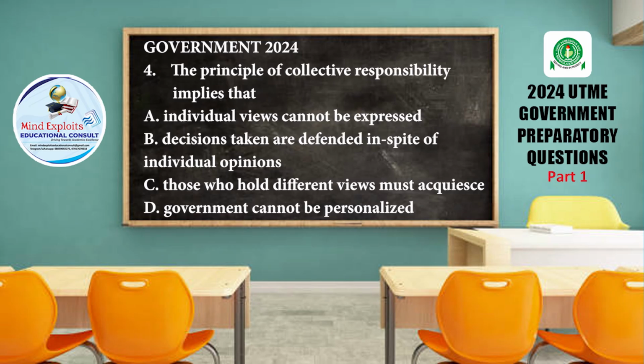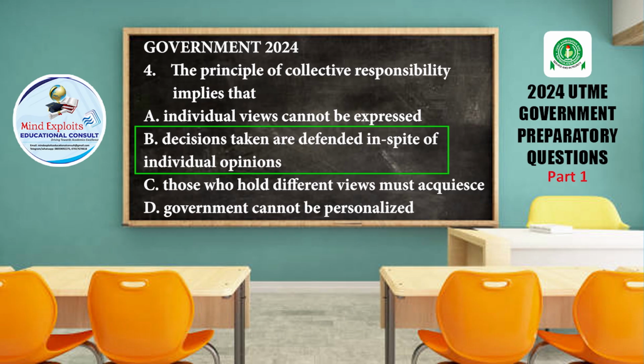Let's look at what the right answer should be. The right answer here is B. Decisions taken are defended collectively in spite of individual opinion. Don't forget that we said that the principle of collective responsibility works in a parliamentary system of government. So if the Minister of Works in a presidential system of government makes a decision, people know that it is the Minister of Works that makes this decision. And the Minister of Aviation or Minister of Finance can decide not to support the decision he has made.